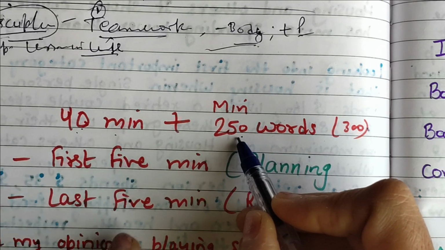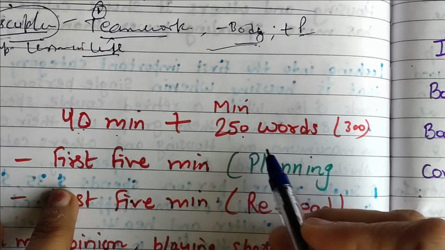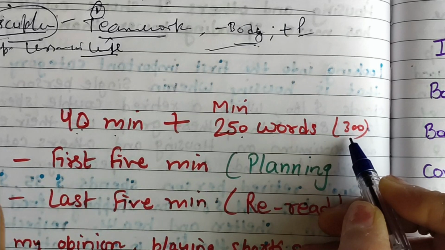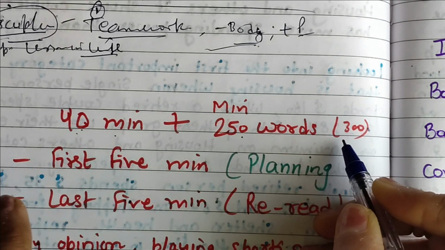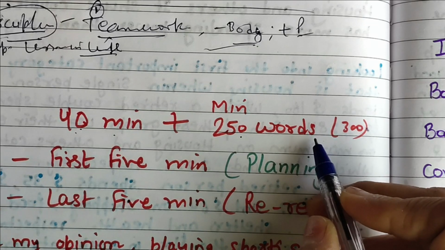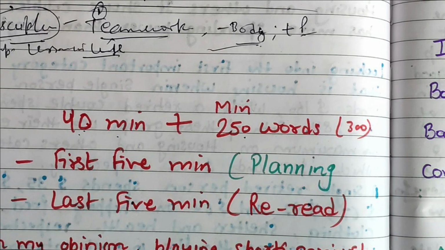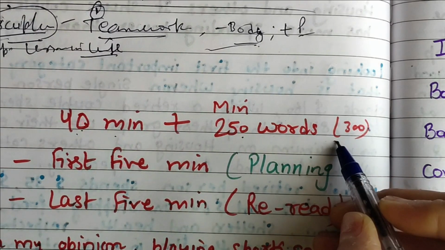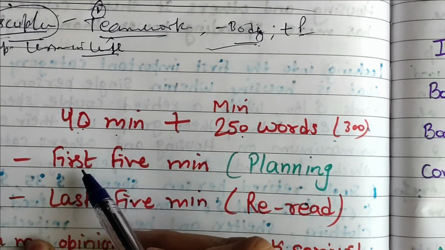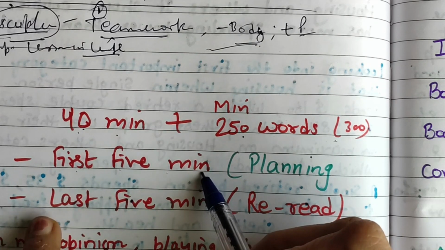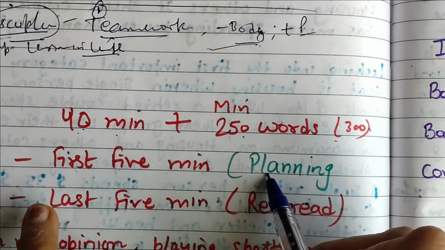It should not be less than 250 words, and you can write 300, or there is no limit for maximum words, but try to write in a correct manner and it should not be too lengthy either.